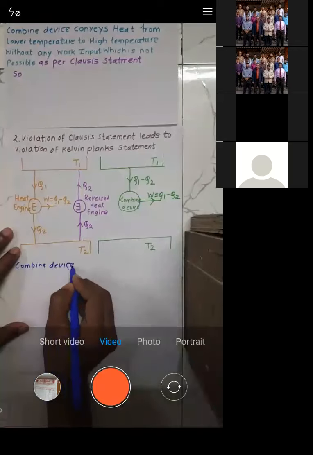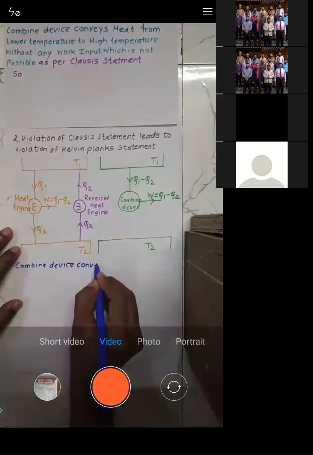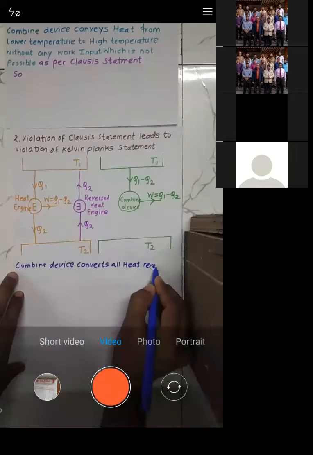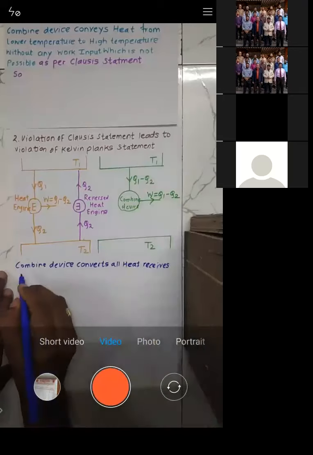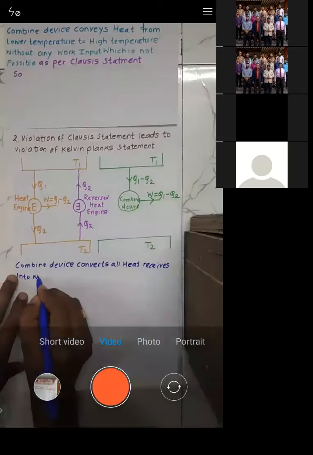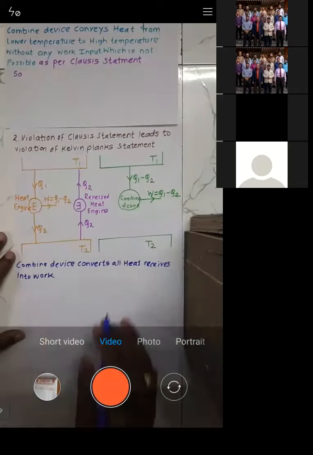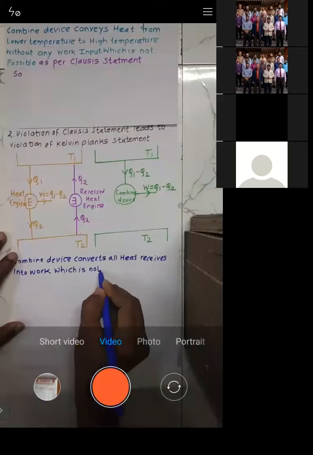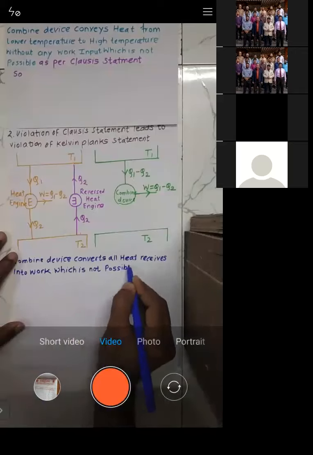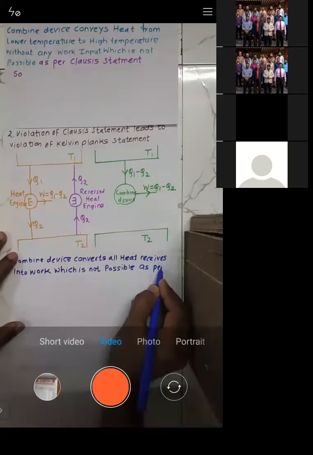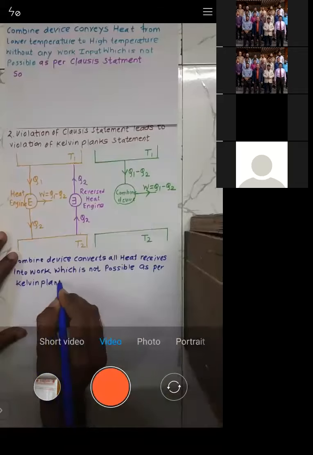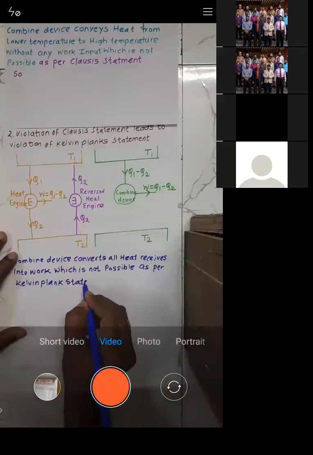The combined device converts all the heat received into work, which is not possible as per the Kelvin Planck statement.